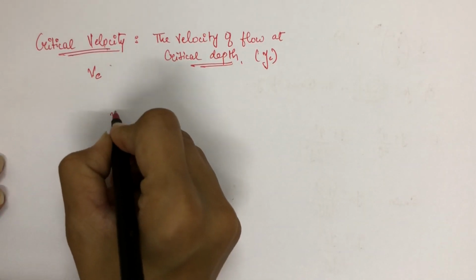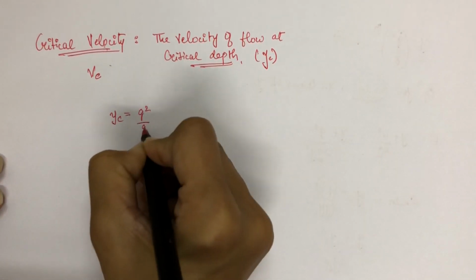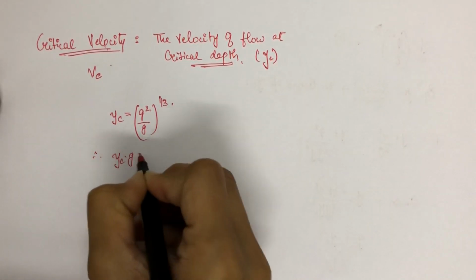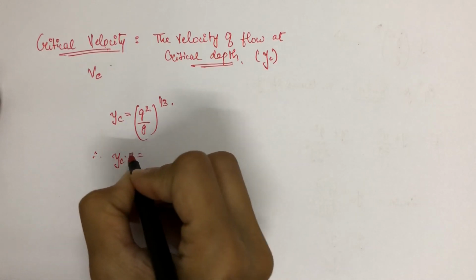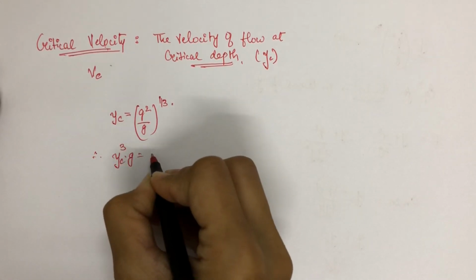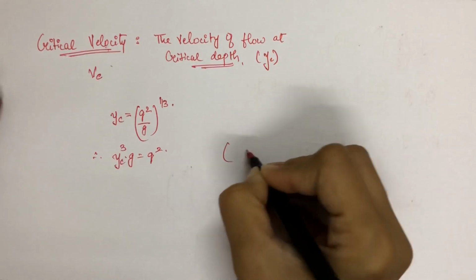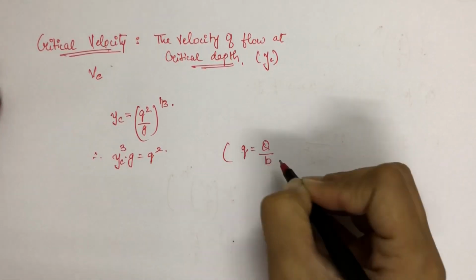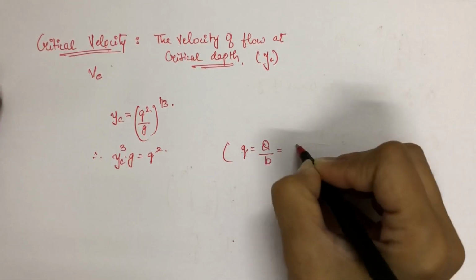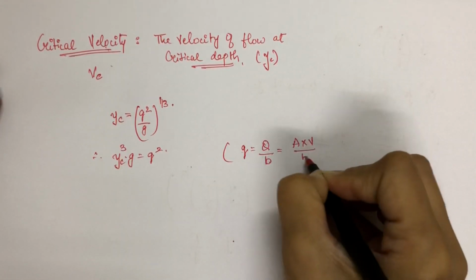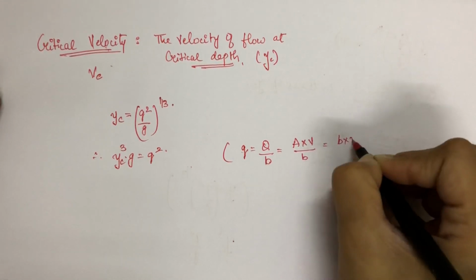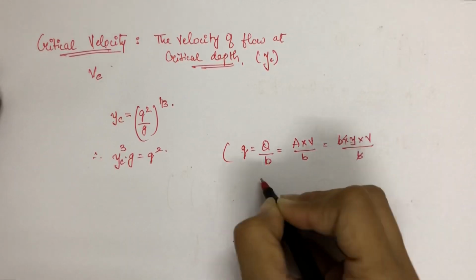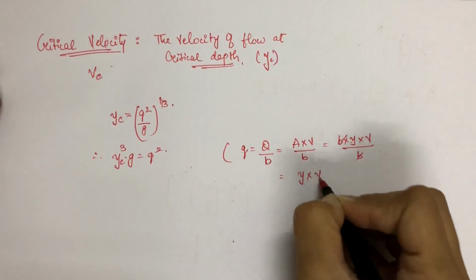We saw that Yc is equal to q square by g whole raised to 1/3. Therefore yc cube into g is equal to q square. Now we know that discharge per unit width small q is equal to capital Q by B, that is area into velocity upon unit width, which is B into depth of flow into velocity upon B. So it will be y into v.